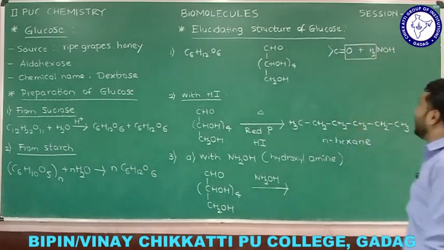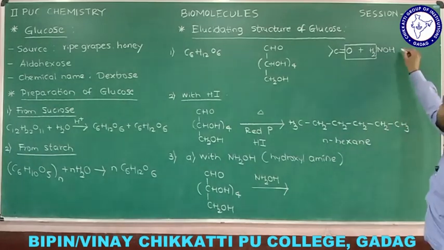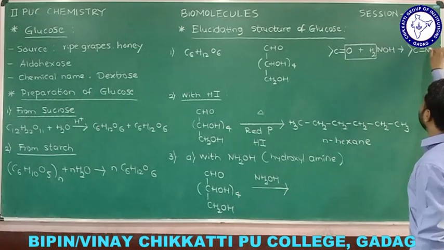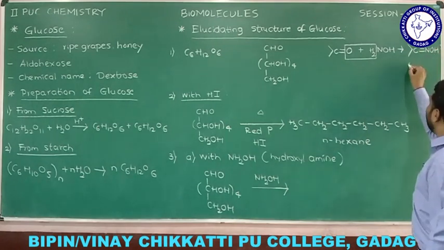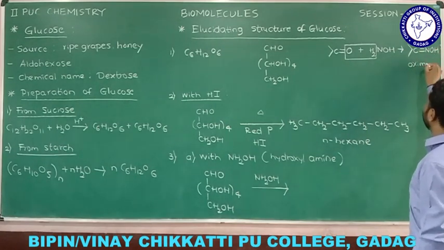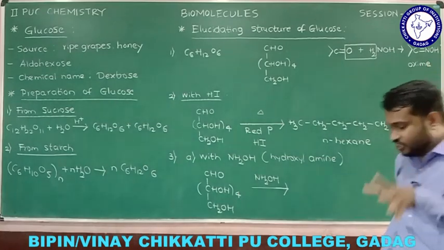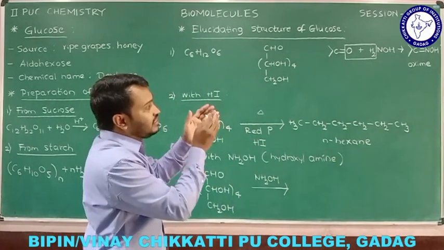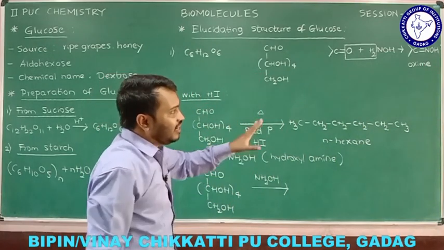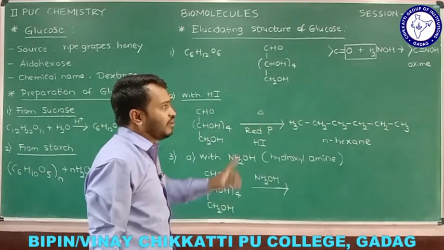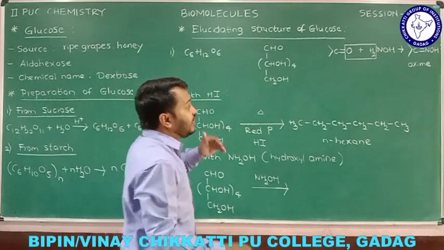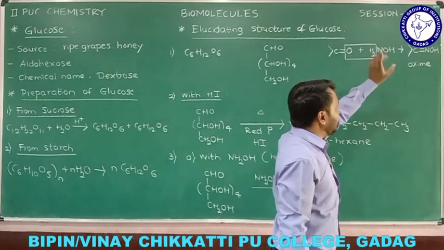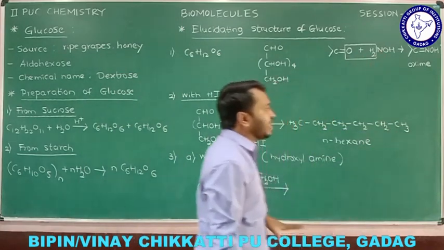H2O is going to be eliminated. So after elimination of water, what are we going to get? C double bond NOH, and this kind of compound we call an oxime. Know this one. So oxime is nothing but a C double bond N-OH. How do we get that? When any carbonyl reacts with hydroxylamine, there is elimination of water, and we get an oxime.